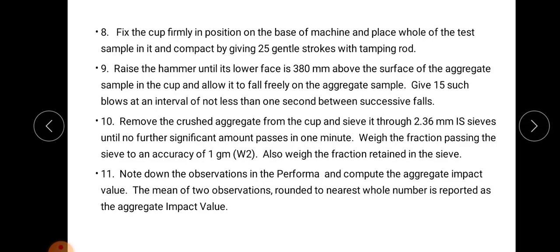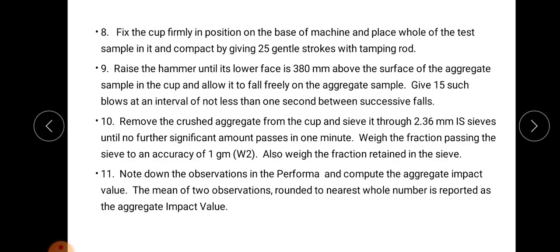As I have told, this impact value test and the crushing value test are almost the same. The only difference is in the application of load. In the crushing value test, we apply gradually varying load, and in the impact test, we give sudden impact load. All other dimensions are the same. In both experiments we take aggregate between the range of 12.5 mm and 10 mm sieve, and finally after crushing or impact is over, the aggregate is sieved through a 2.36 mm IS sieve. So this is how we do the impact test.